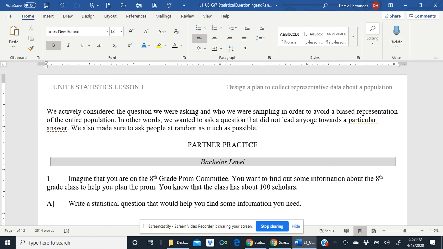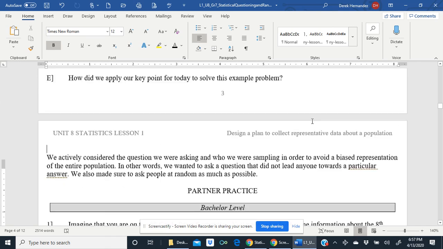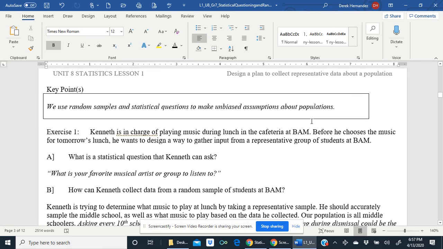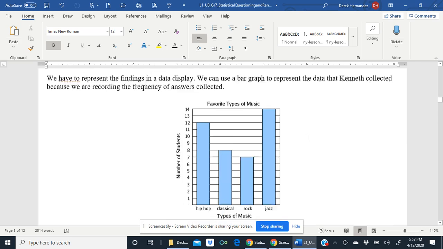In other words, we wanted to ask a question that did not lead anyone towards a particular answer. We also made sure to ask people at random as much as possible. So the key point for today is we use random samples and statistical questions to make unbiased assumptions about populations. So now it's time for you to practice.